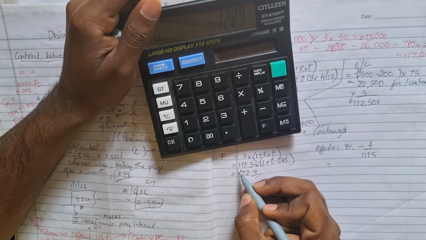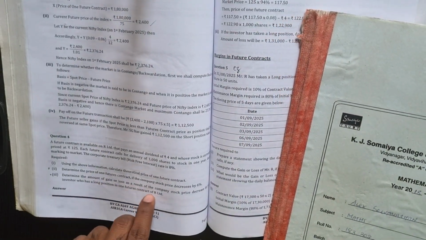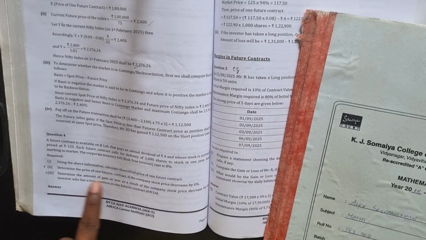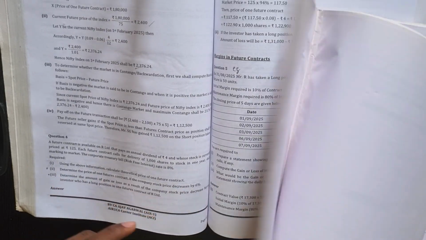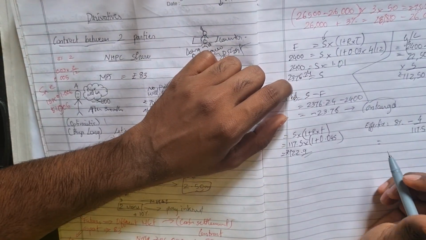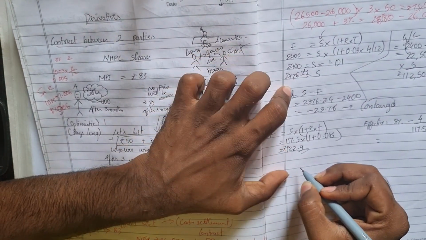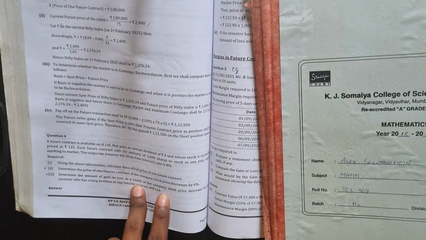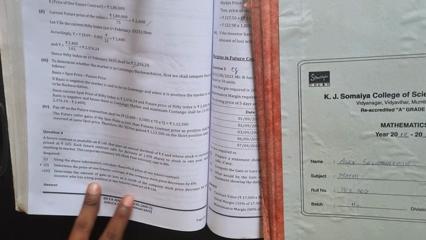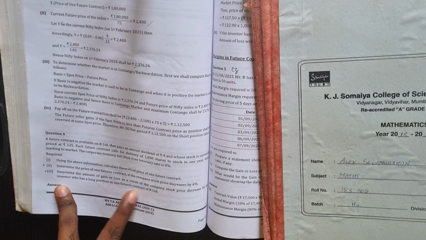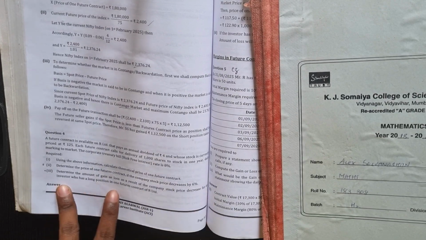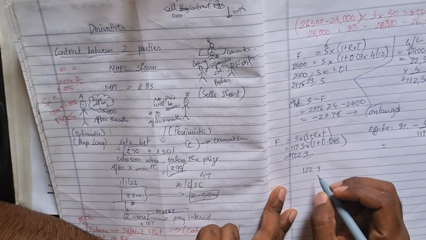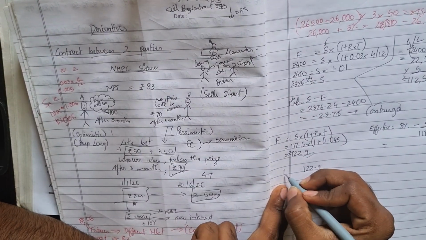Okay, 122.9 rupees I'm getting as a future value. Now determine the amount of gain or loss as a result of the company's stock price decreases for an investor who has a long position in one futures contract. Now he has taken a long position. The price has reached 122.9, right? So earlier how did he take?